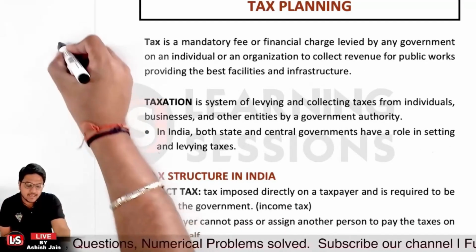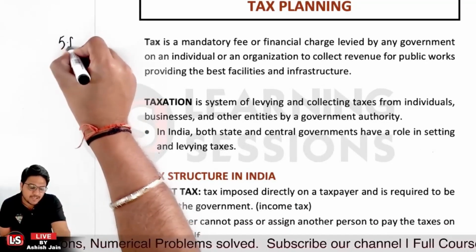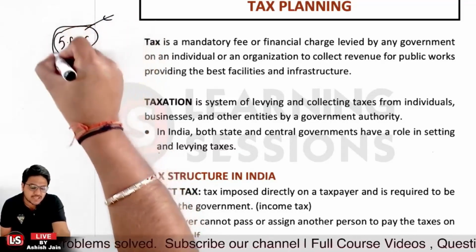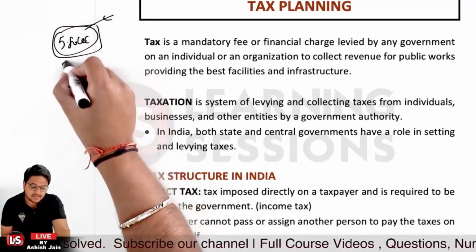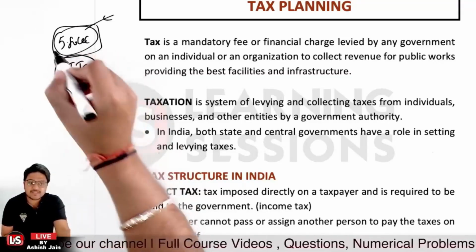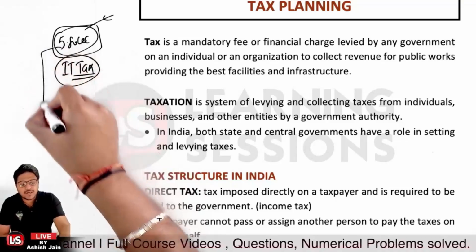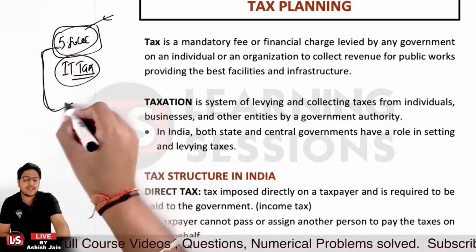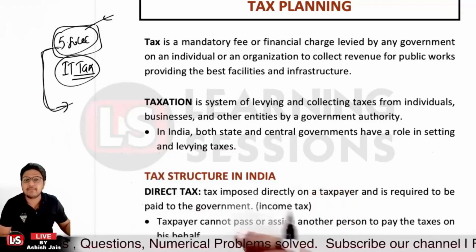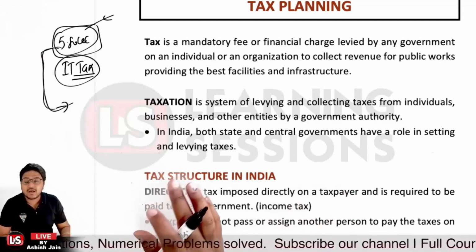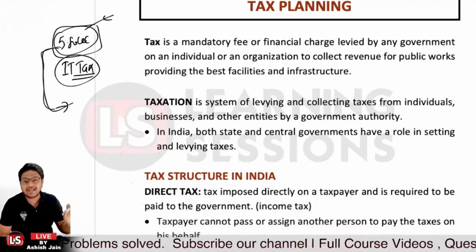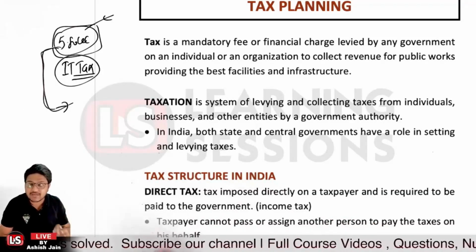Let's say you earned a taxable income of rupees 5.80 lakh. In that scenario, what tax will be charged? That will be charged directly to you, right? That's income tax. Let's take the example of income tax. That particular tax will be charged, and you have the obligation, the liability, to pay that tax directly to the government. That's a direct tax that's directly imposed upon you. And direct tax cannot be passed to another person. He or she has to pay it himself or herself, right?